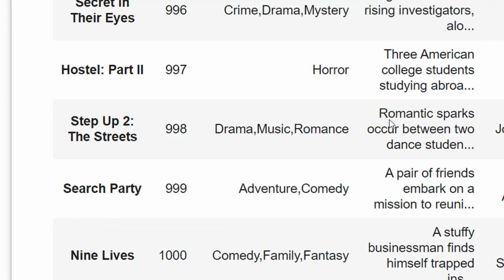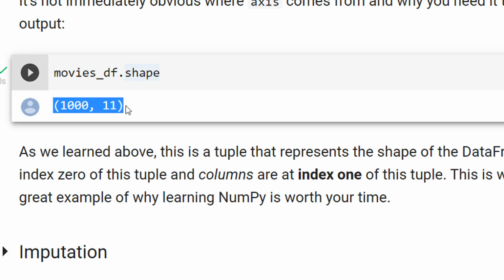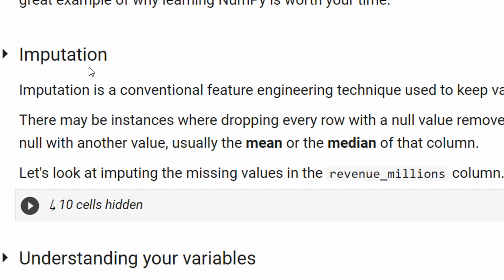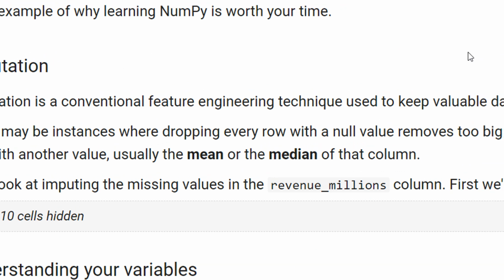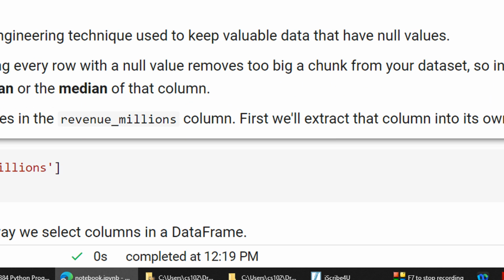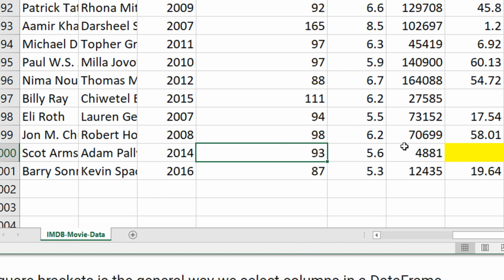Now we come across imputation. Many a times, deleting columns or deleting rows is not a good idea, because they contain quite rich information. As we see in this example, this movie has a lot of information: overall rating, the revenue and all those things. So deleting the entire row makes little sense.